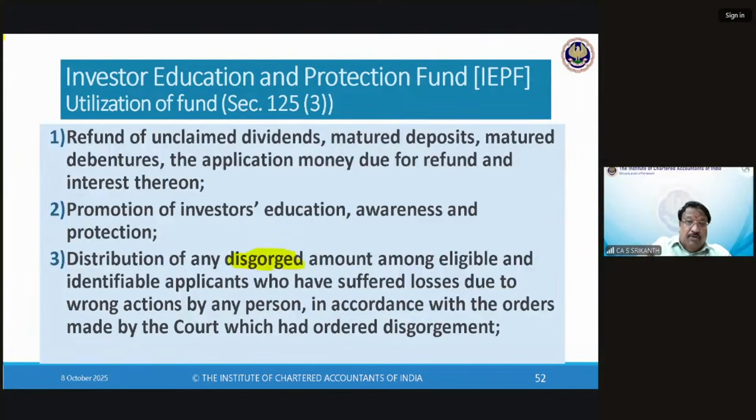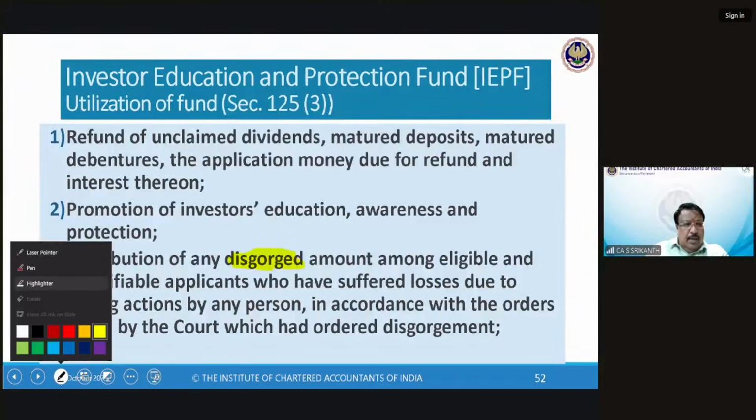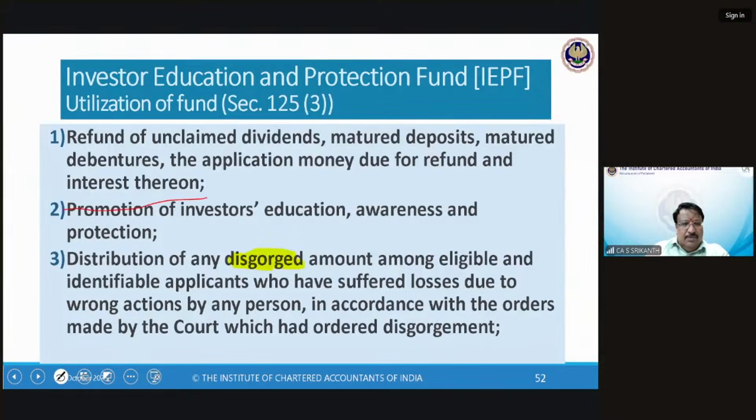Refund of unclaimed dividends, matured deposits. This is what the fund will be utilized for. Refund of unclaimed dividends, matured deposits, all that. Complete refund. The application money due for refund and interest thereon, etc. Promotion of investors' education, awareness and protection. Very, very important, and thereby hangs a tale.